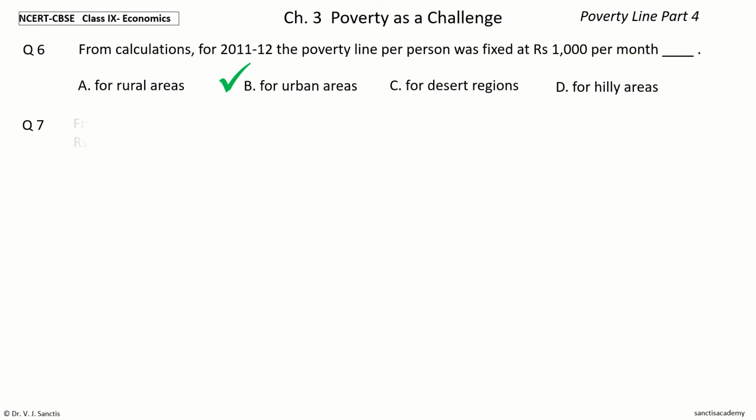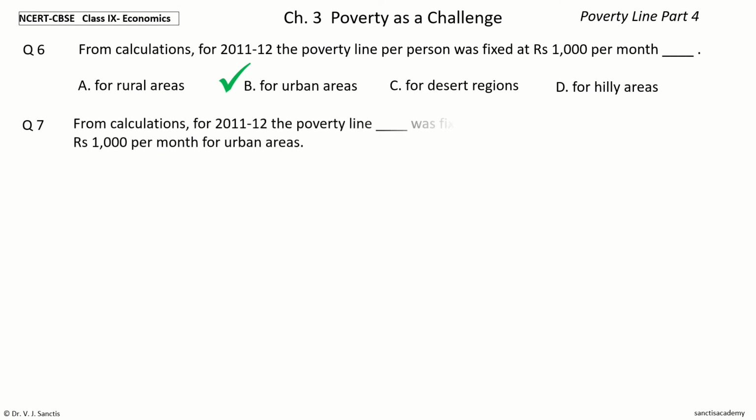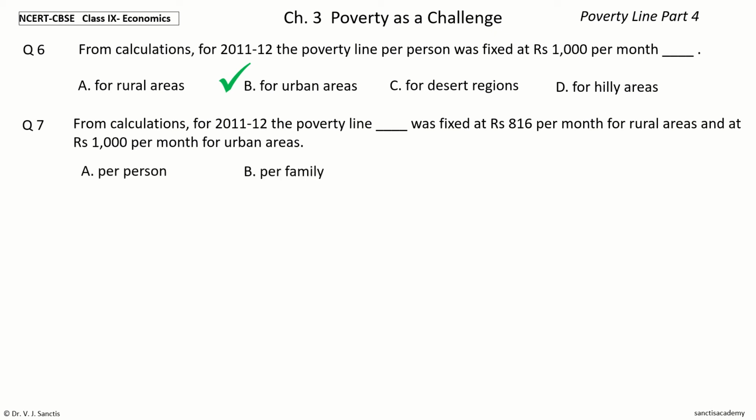Question 7. From calculations for 2011-12, the poverty line dash was fixed at rupees 816 per month for rural areas and at rupees 1000 per month for urban areas. The options are per person, per family, per child, per couple.